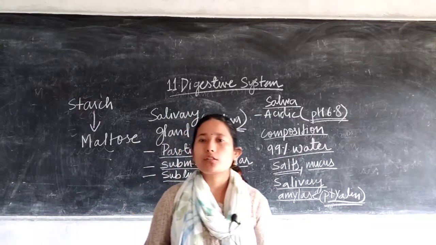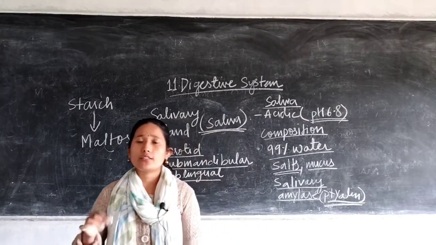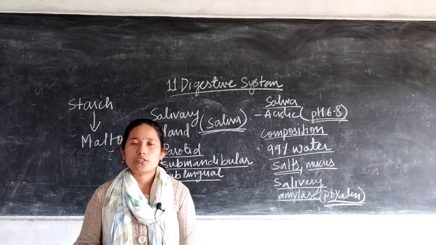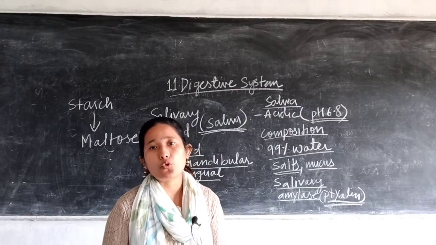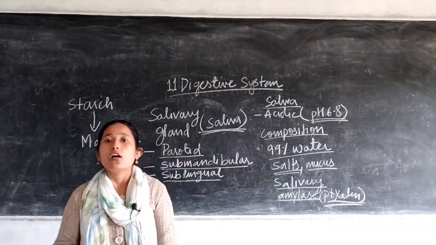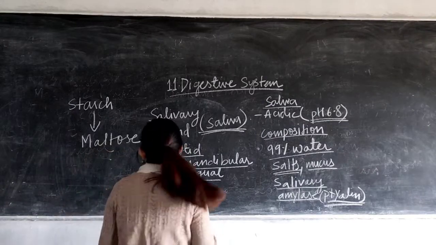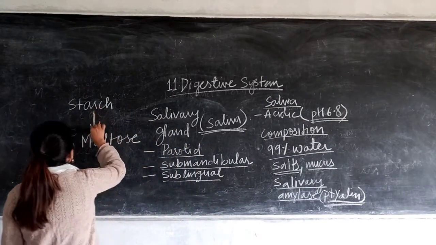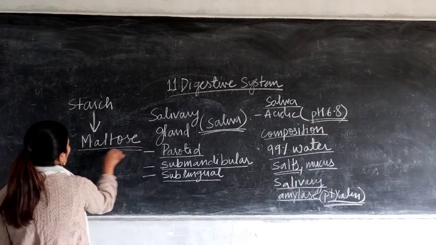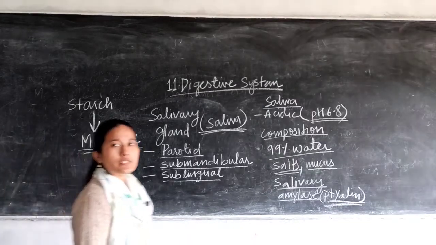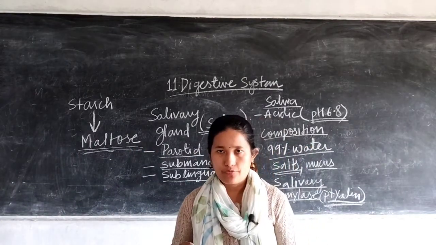So it converts the starch into a simpler form, that is maltose, and further in other parts of your digestive system, maltose is then going to get converted into glucose so that it can be utilized by the cells of our body. So your salivary amylase converts the starch present in the food into maltose. So breakdown of starch starts in the mouth itself.